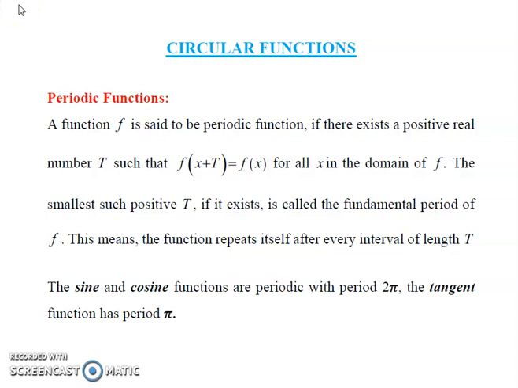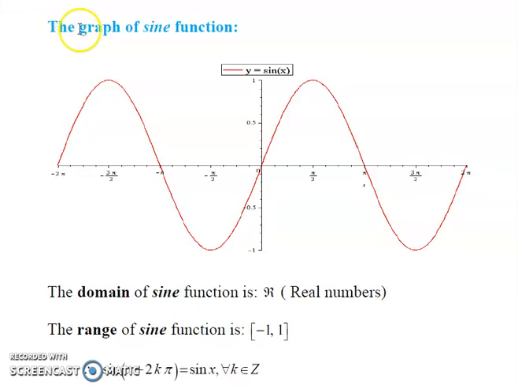Now I will explain clearly about circular functions by showing their graphs. The graph of sine function is shown below. This is the graph of sine function.